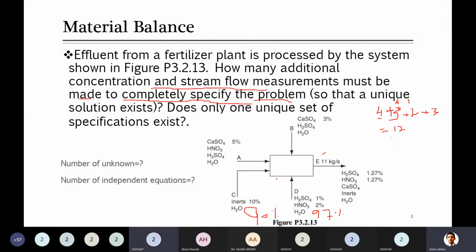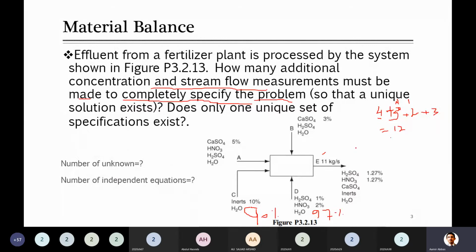Yes, good, because there is nothing mentioned about any chemical reaction. Due to this, when there is no chemical reaction, automatically you will consider no generation term, as well as no consumption term. So based on this, only input and output are left. Now input is equal to output. Does everyone understand this? Yes, sir.